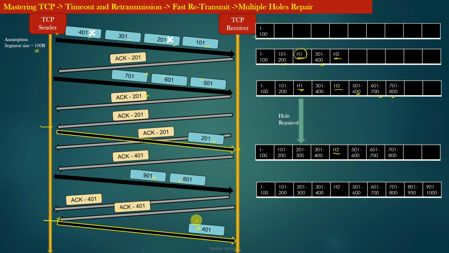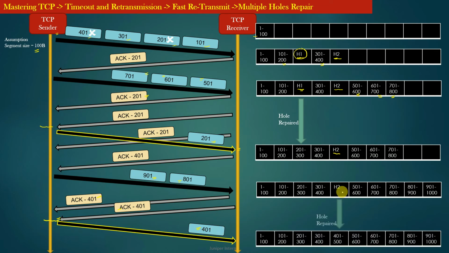When this data segment is received by the TCP receiver, it will repair its hole H2. Now you should be able to tell me with what acknowledgement number the TCP receiver will reply after receiving the data segment with sequence number 401. The TCP receiver will reply with acknowledgement number 1001.